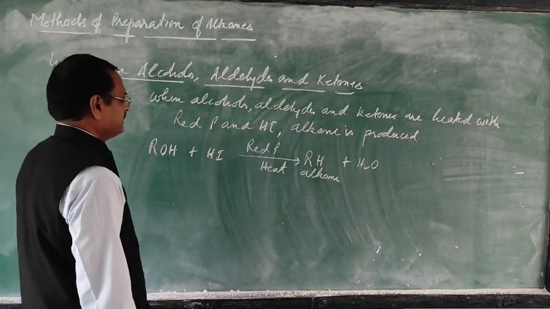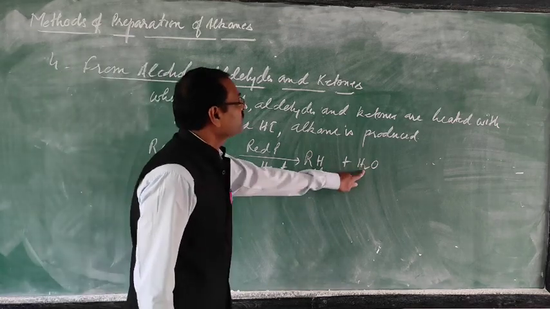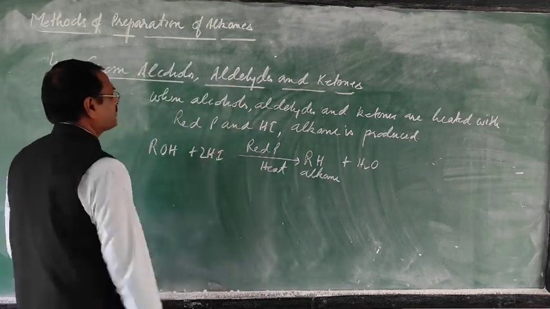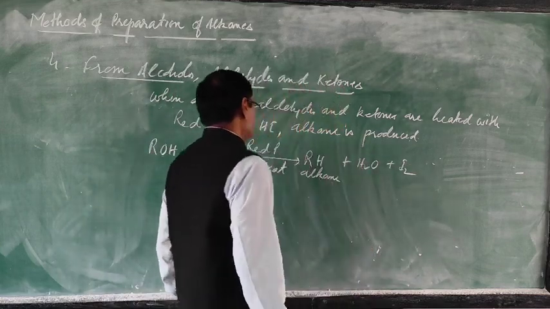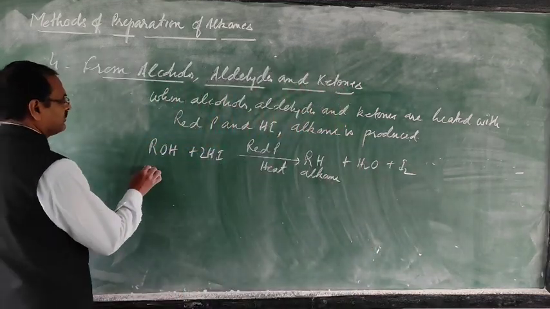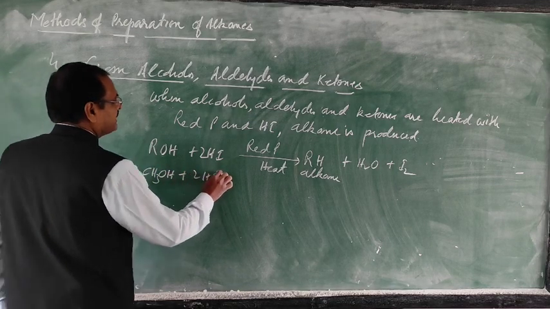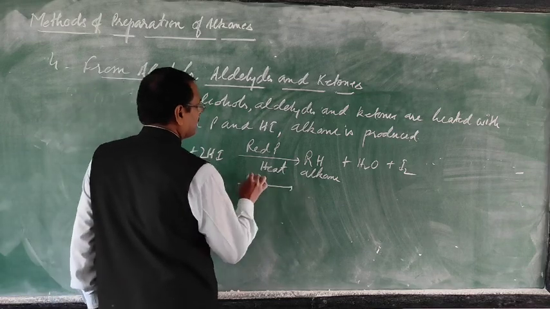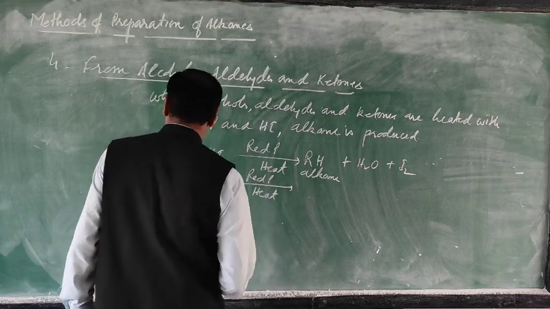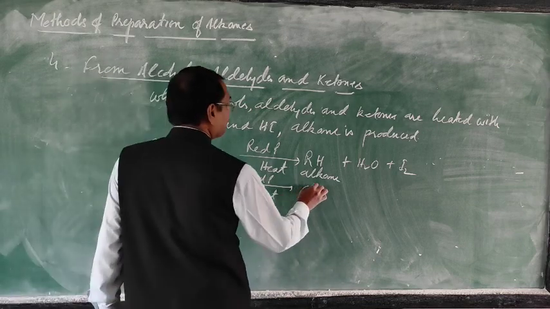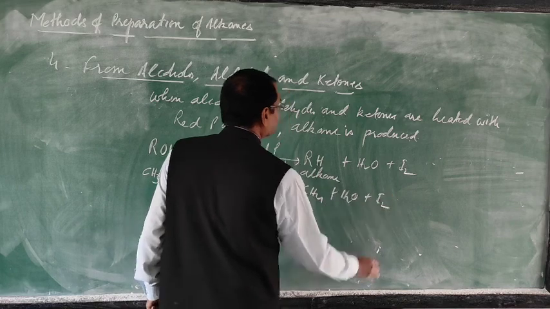Just to see how many hydrogens you need, 2, then take 2 molecules of HI, then I2 is removed. So when this is general, one particular: methanol reacts with HI in the presence of red phosphorus, a reduction reaction. This will form methane, H2O and I2.